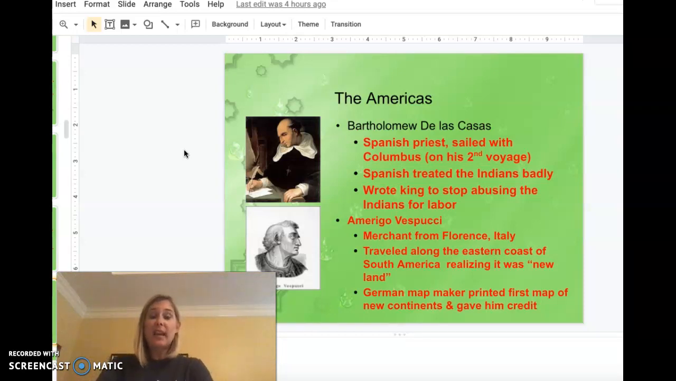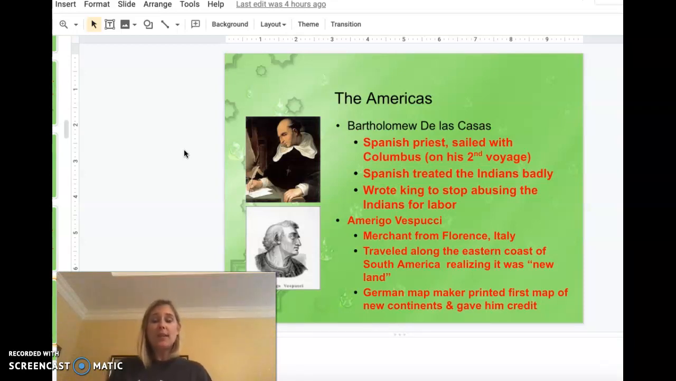And on this second voyage, De las Casas is going to witness the Spanish, so of course these are men that are with Columbus, treating the native Indians badly. I mean, terribly. You read about some of the horrible atrocities that the Spanish were putting these native people through.